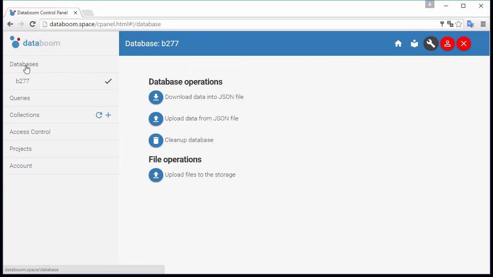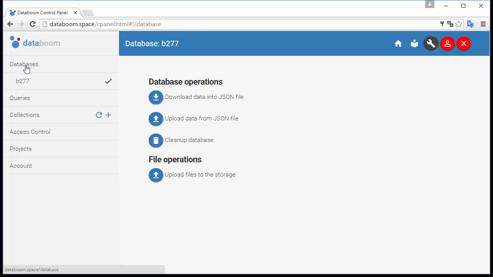Now, let's review the database management features provided by Databoom. We immediately notice that we can only work within a single database. This is because we have chosen the free plan. However, this is enough to explore the control panel functionality. So, what can we do with the database?